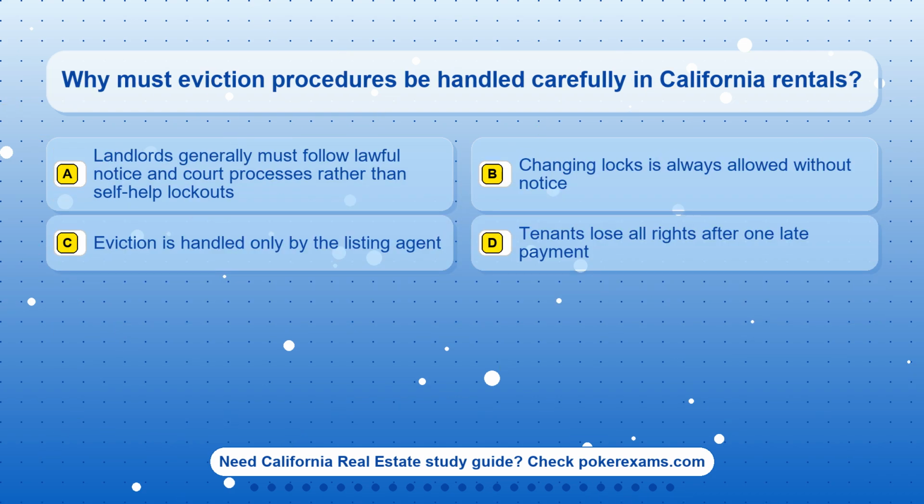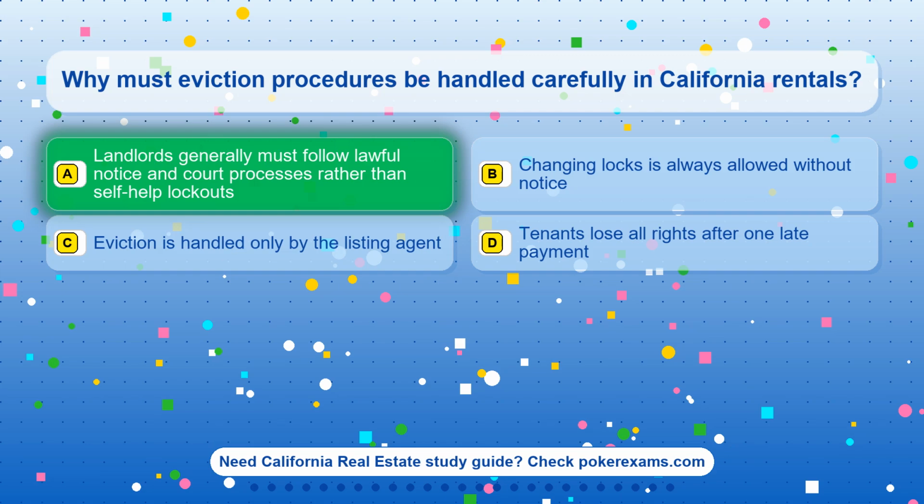Question 22. Why must eviction procedures be handled carefully in California rentals? Option A. Landlords generally must follow lawful notice and court processes rather than self-help lockouts. Option B. Changing locks is always allowed without notice. Option C. The eviction is handled only by the listing agent. Option D. Tenants lose all rights after one late payment.